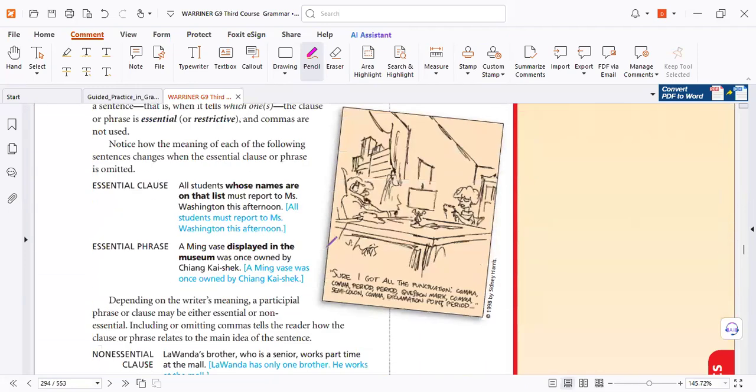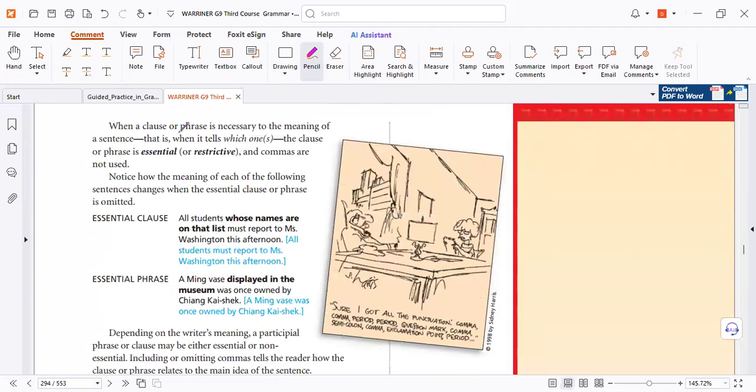Now, the other point is essential. Essential means it's important. The information in the clause or the phrase is related to the sentence. So it's important. So we don't use commas. And it's the same: subject, phrase or clause, verb, complement.